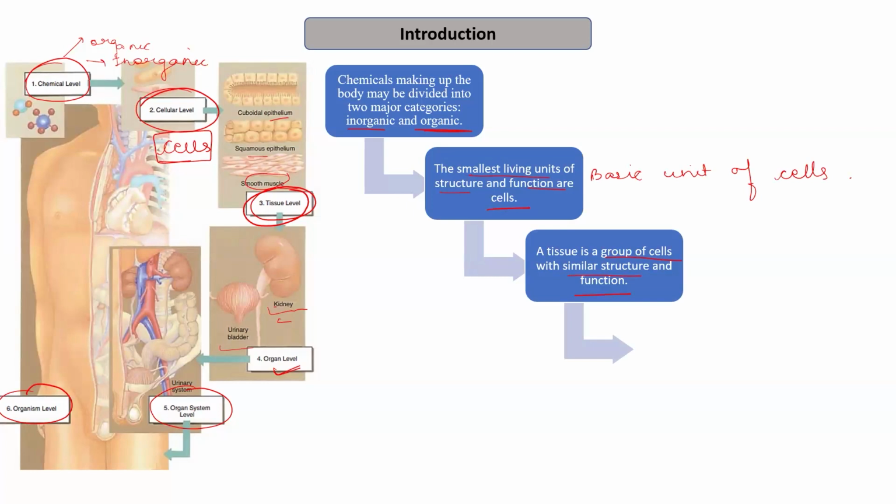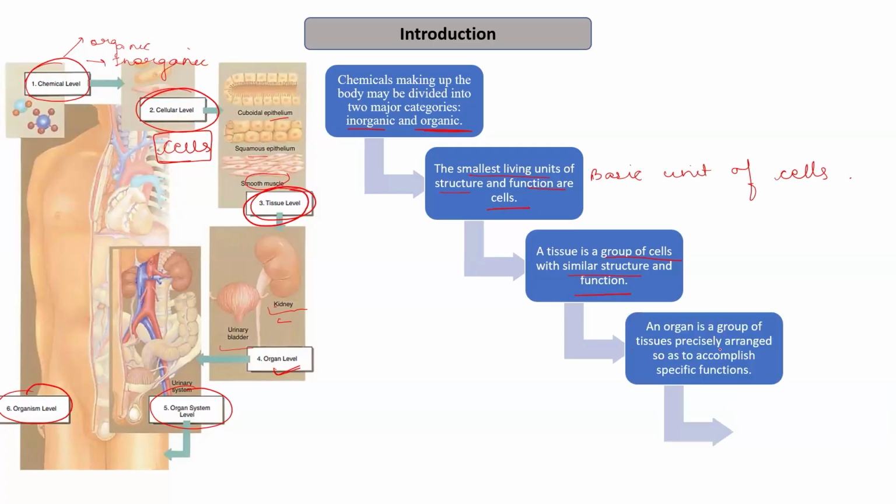Then we have the organ level of organization, which is a group of tissues that are precisely arranged to accomplish a specific function. As I mentioned, for example, in the kidney, there are various tissues arranged to perform a particular function like excretion or osmoregulation, etc. The next is the organ system. An organ system is a group of organs that all contribute to a particular function.